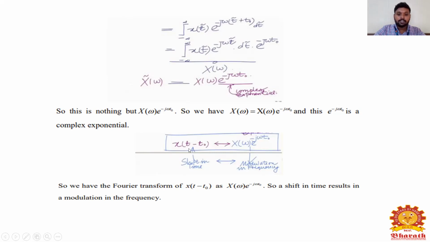If I give you x of t minus t naught, that is shifting in time. If I convert it into a Fourier transform, I get a modification in frequency, that is X of omega into e power minus j omega t naught. So we have the Fourier transform of x of t minus t naught as X of omega into e power minus j omega t naught. So a shift in time results in a modification in frequency.